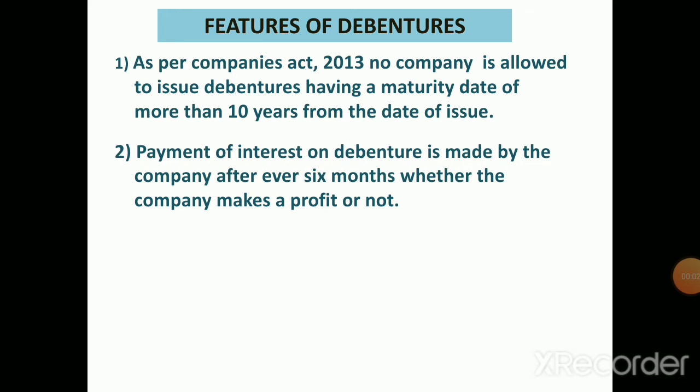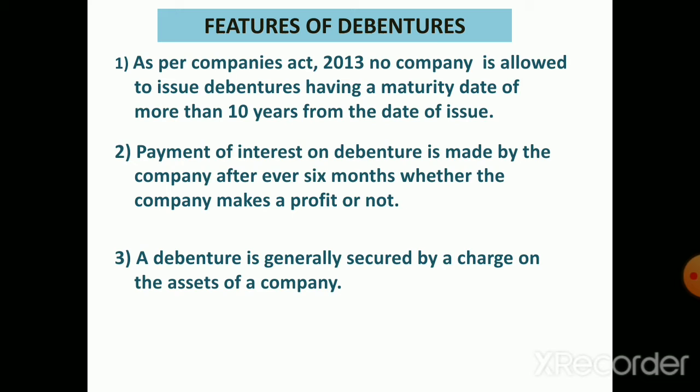Next, payment of interest is made by the company normally after every 6 months whether the company makes a profit or not, which means even when the company bears losses, it will have to pay the interest on debentures issued to the public. Debenture is generally secured by a charge on the assets of a company, which means if the debenture holder finds that the company is not able to repay the debentures as per the terms of issue, then he can move to the court and take back his money by getting the assets of the company sold.